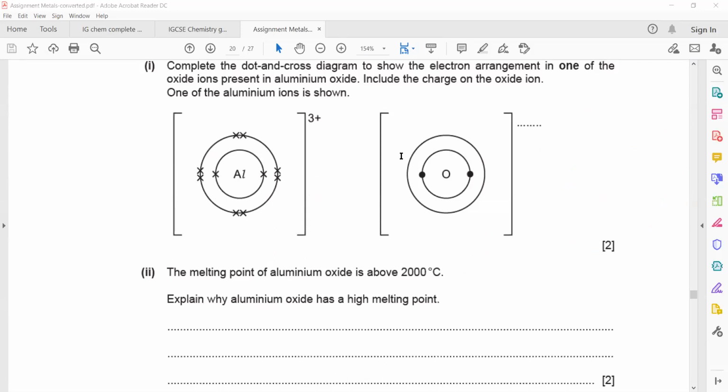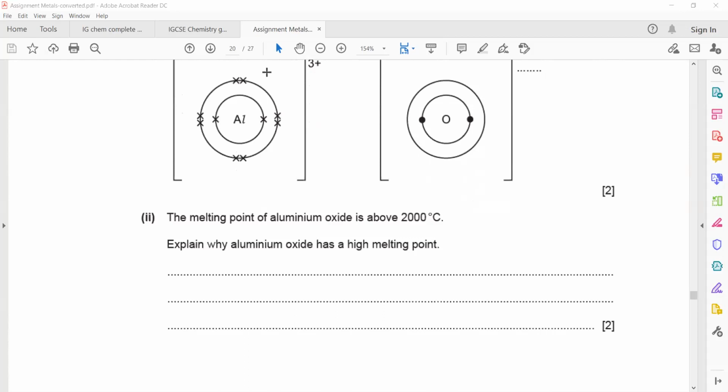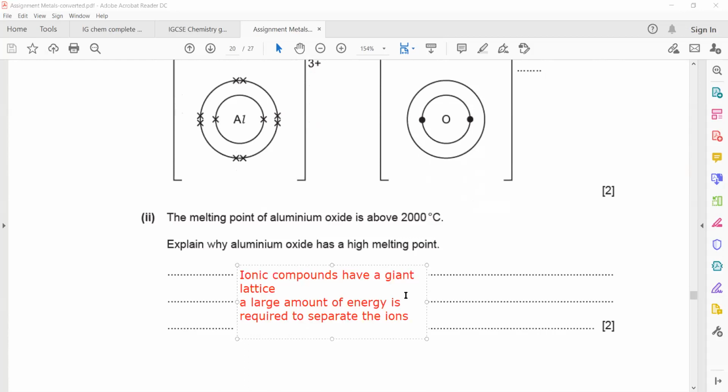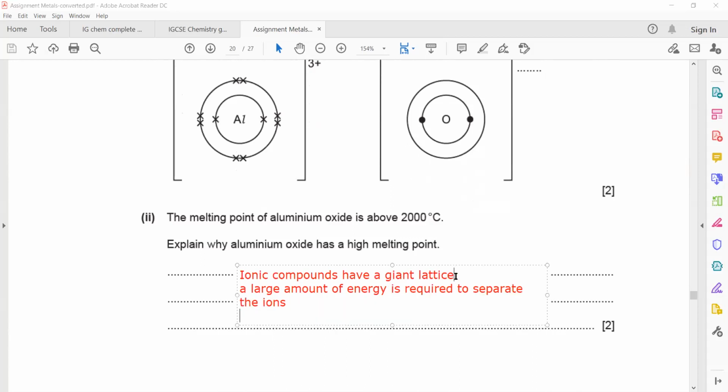Yeah, that's a correct answer, Afif. I'll copy your answers in. So ionic compounds have a giant lattice of positive and negative charges. Better include that term as well.